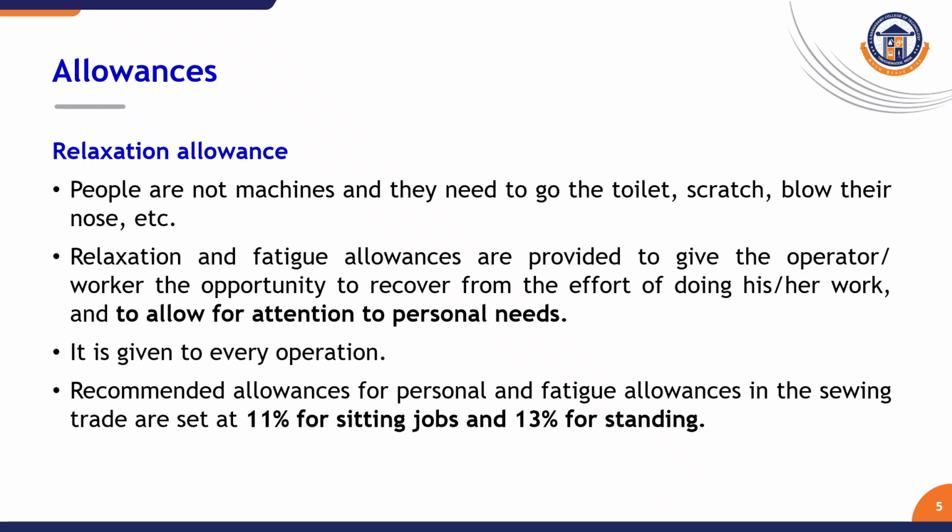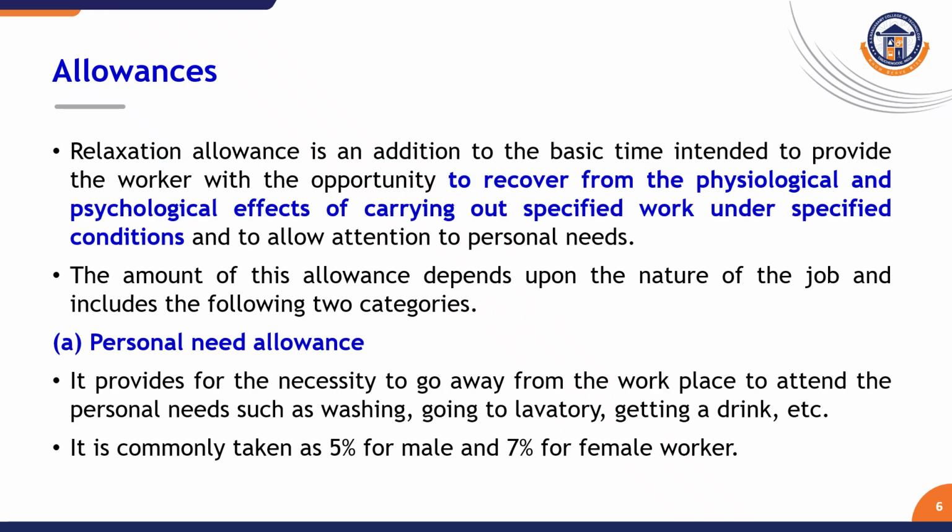But as discussed earlier, it is given in percentage. So any sitting job is 11%, and 13% for standing. Anyway, generally sewing operations in the industry are sitting jobs. Generally, around 5% of sewing with modern machineries is a standing job. That is what allowance is given.